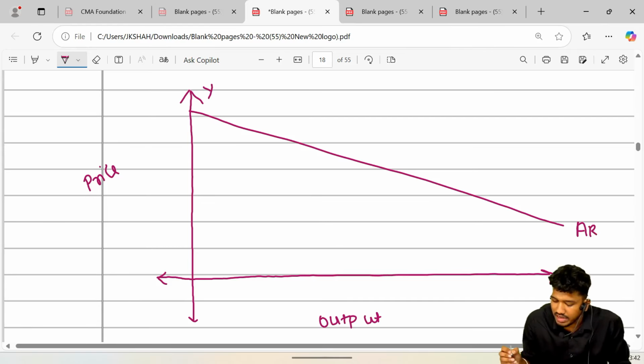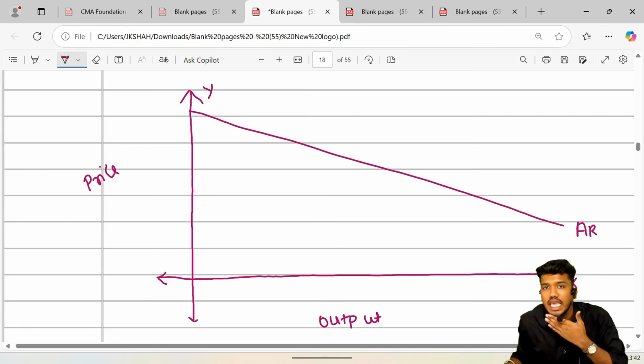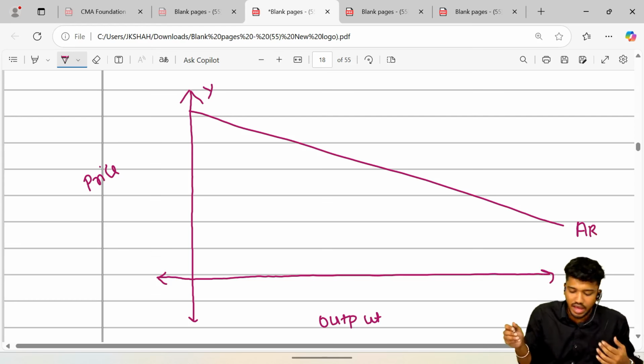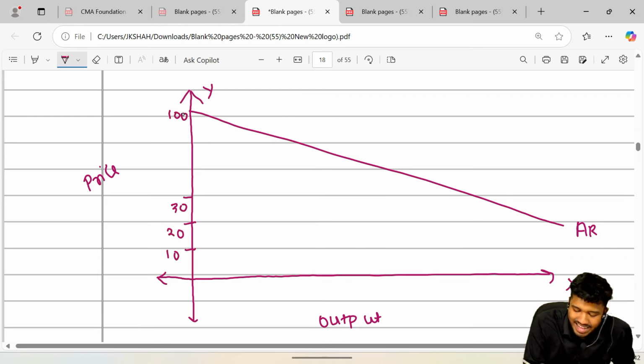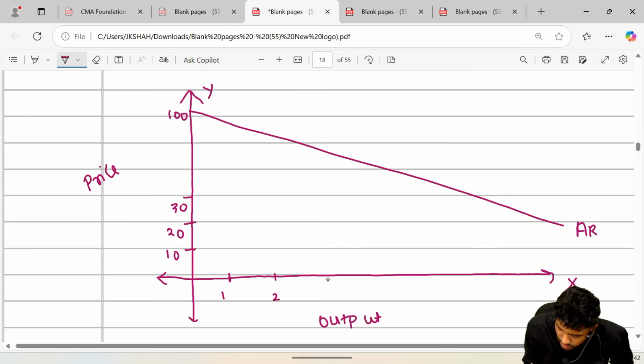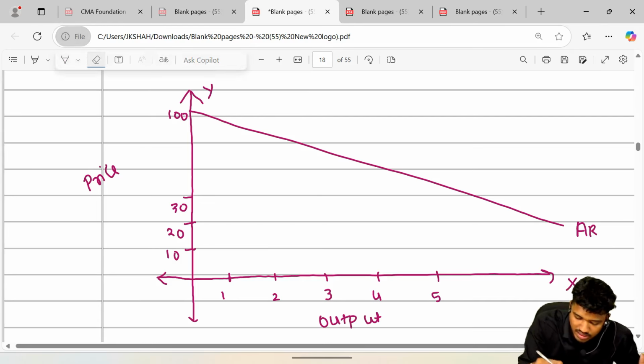The reason is, as the producer increases the price from 10, 20, 30, and so on to 100, his quantity demanded would be less. The reason being, customers would say it is expensive. Even if we need your product and you have monopoly power, fine, but if it doesn't suit us, it doesn't suit us, simple. That's the way it is.